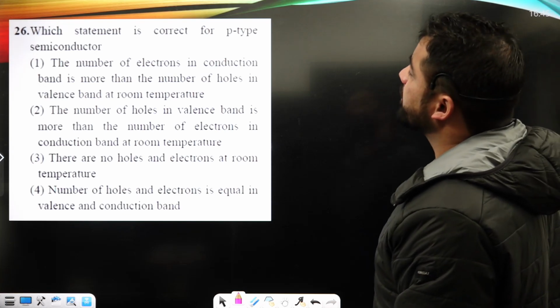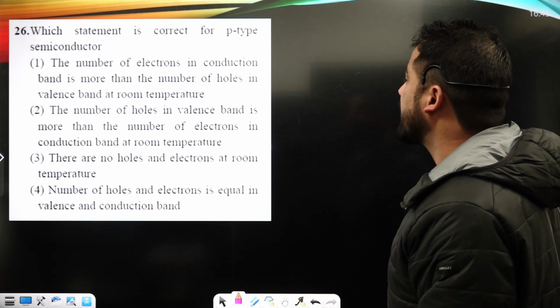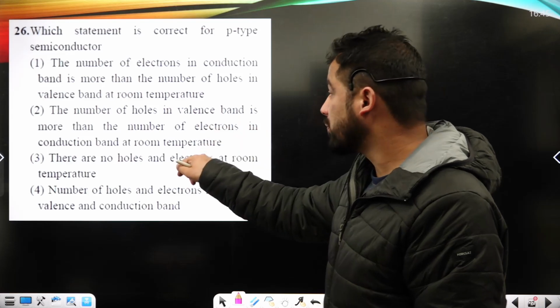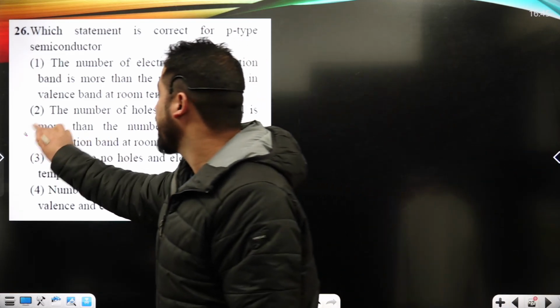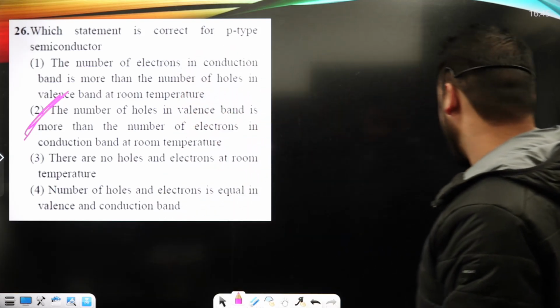Which of the following statements is correct for the P-type? The statement that the number of holes in the conduction band is more than the number of holes in the valence band is wrong. The number of holes in the valence band is more than the number of holes in the conduction band at room temperature. That is the correct option, okay?